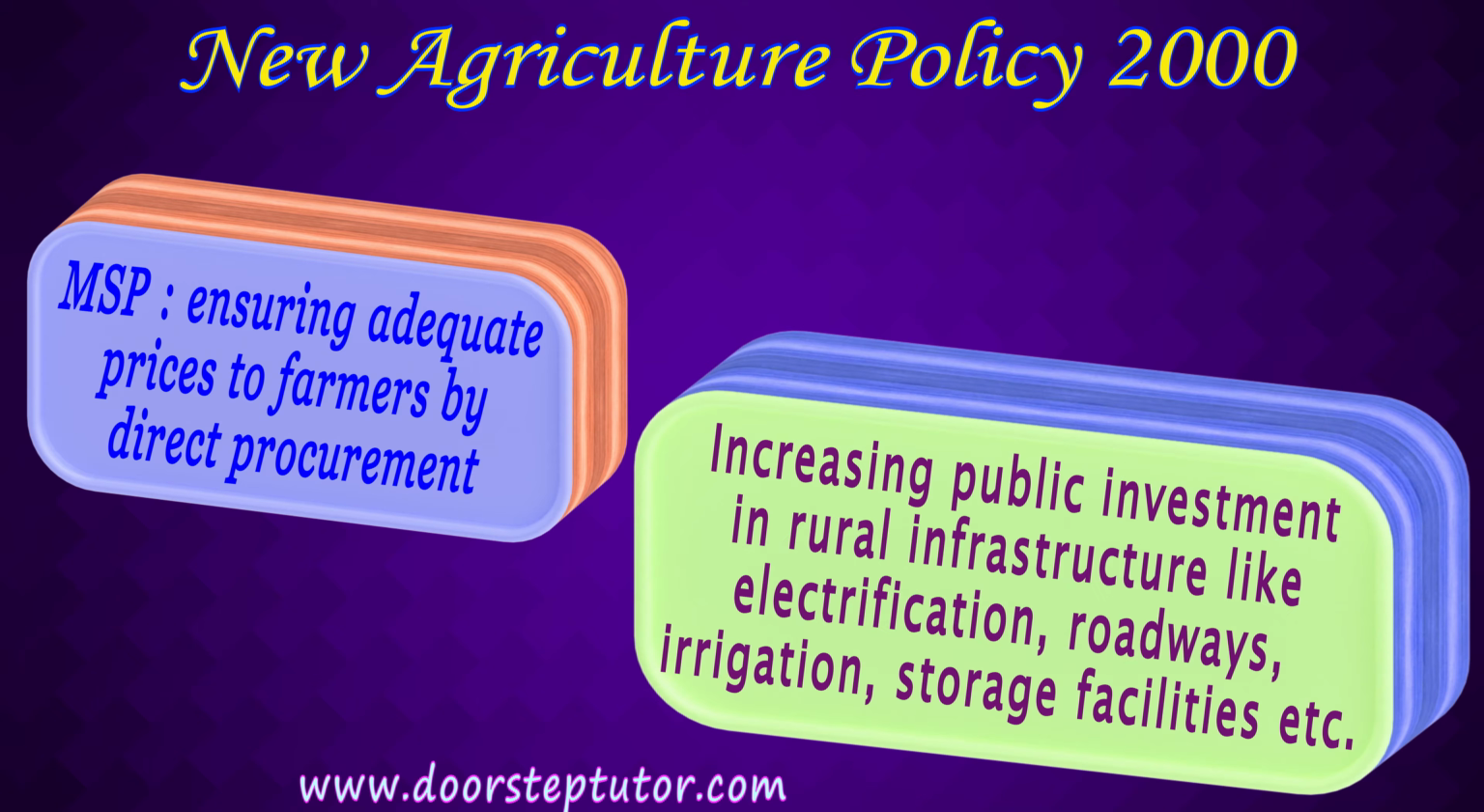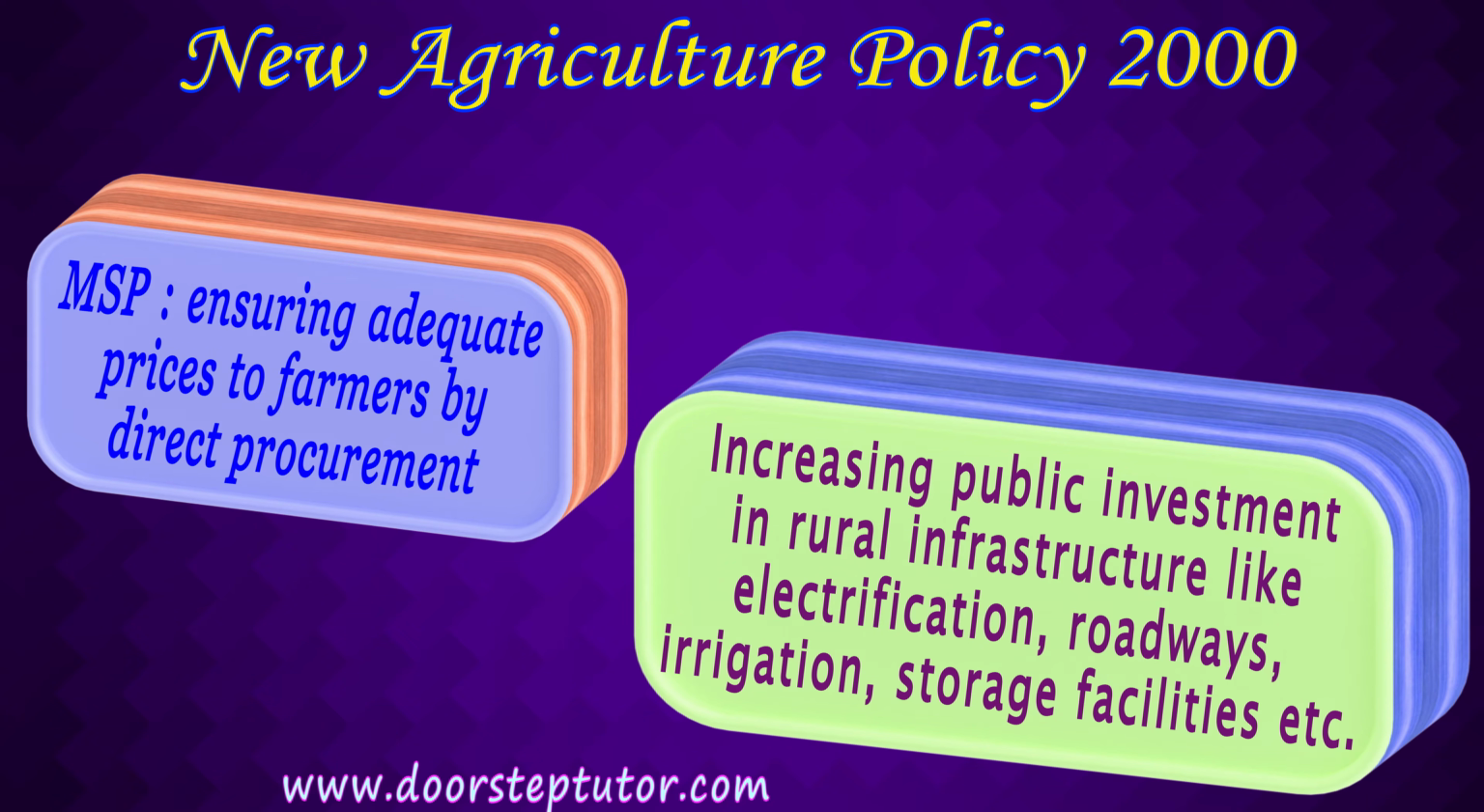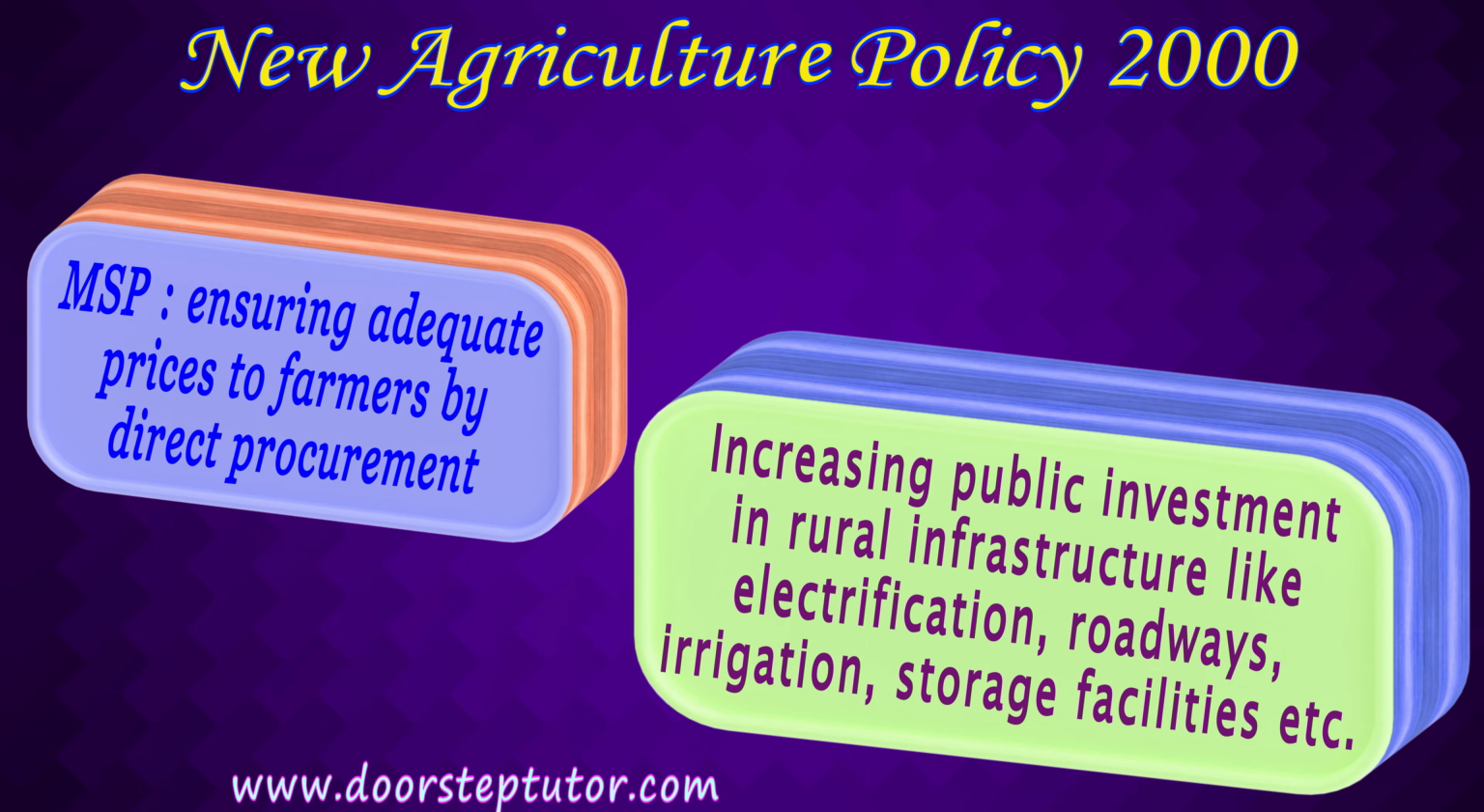Then increasing public expenditure in rural infrastructure like electrification, roadways, irrigation, storage facilities, because this infrastructural development will address the bottlenecks which were hampering the growth of the agriculture sector. Irrigation will lead to expansion in agricultural practices.